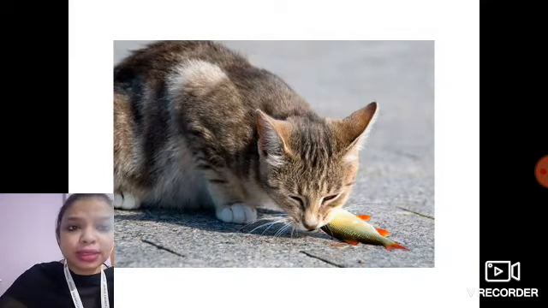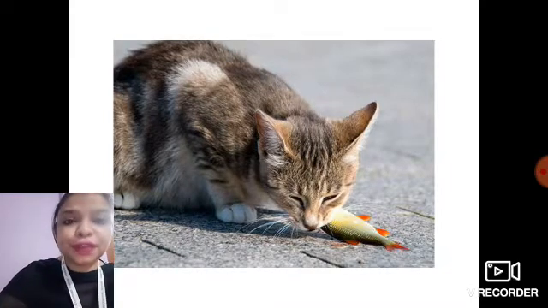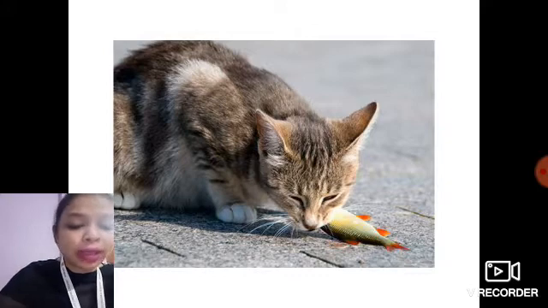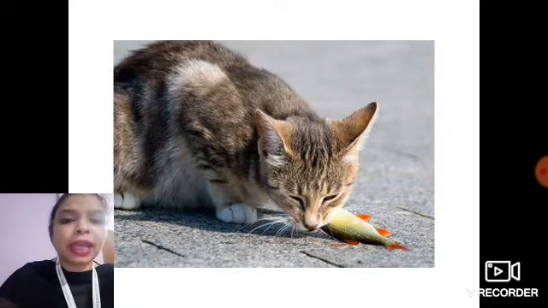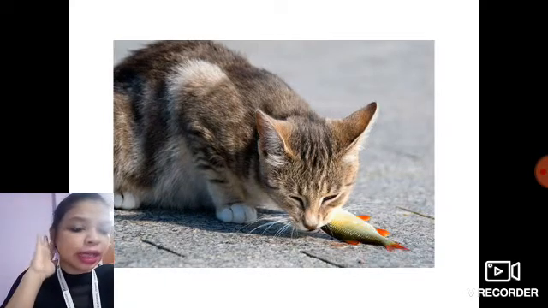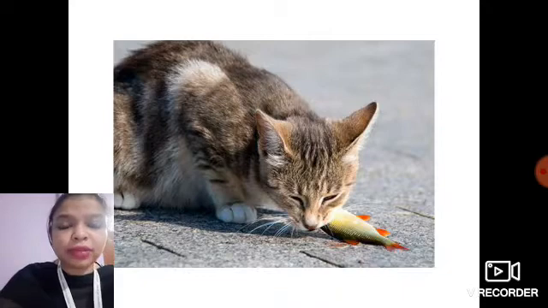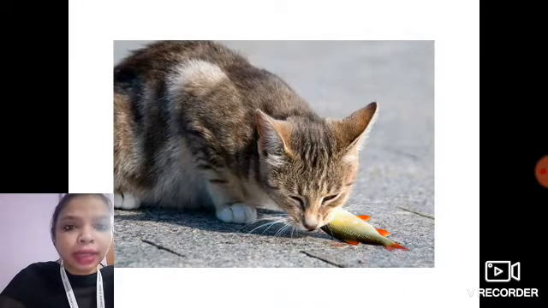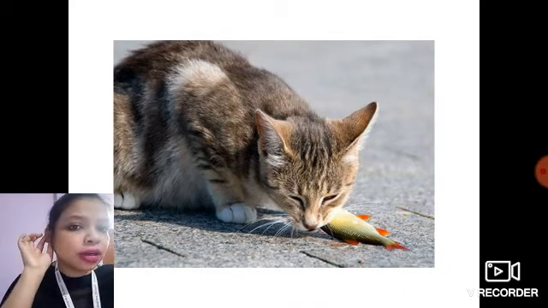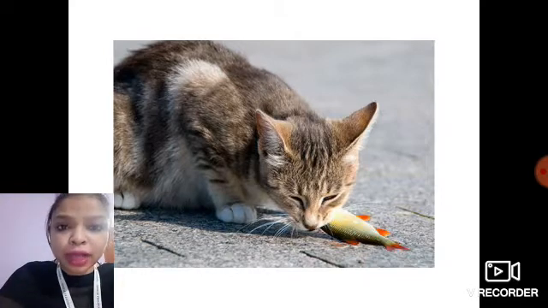Next you can see a cat is eating a fish. Now, we already know that fish is the favorite food of cats. Now, how does a cat find its food? Have you ever seen a cat moving its ear when we make a scratching sound on the table or on the ground? Have you ever noticed it? Why do cats do that?